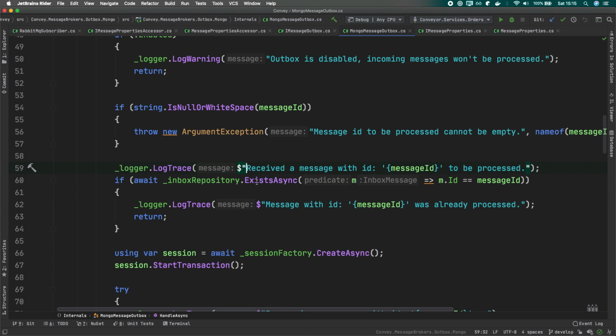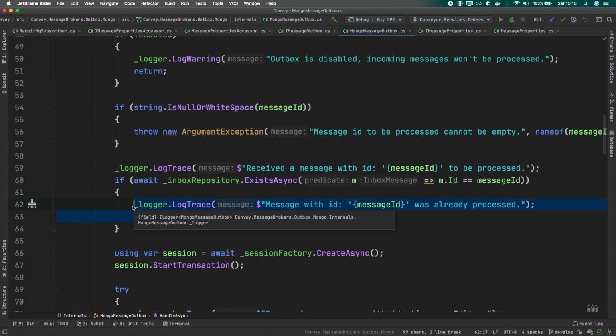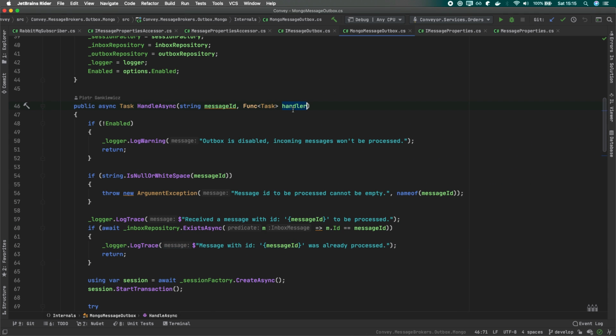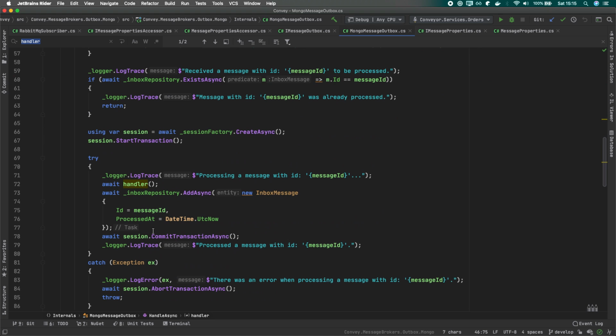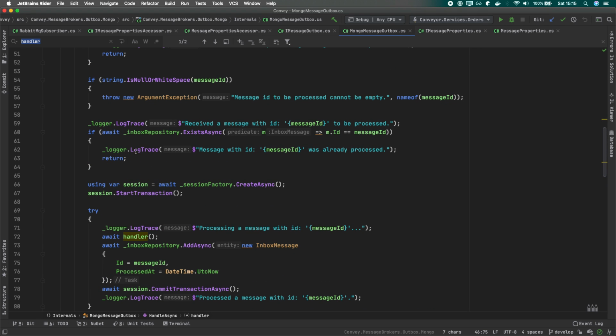So if within our inbox collection we have this message ID already saved, it means that this message has already been processed and we will not call our handler. So our handler will not be invoked, meaning that we will not invoke our command or event handler again. We have this unique check.